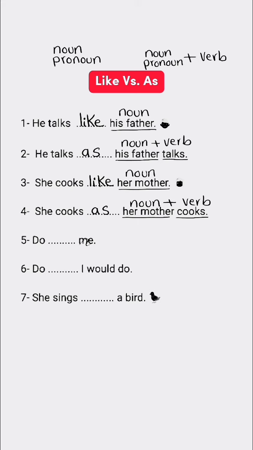Do, me. Me is a pronoun, so we use like here. Do like me. Do, I would do. Pronoun, verb, so we use as here. Do as I would do.